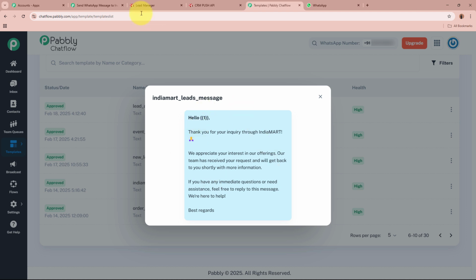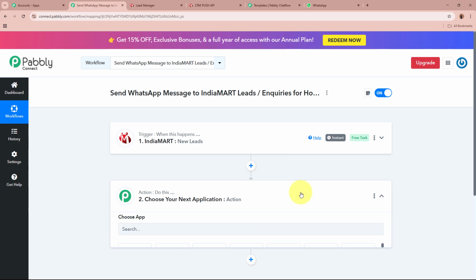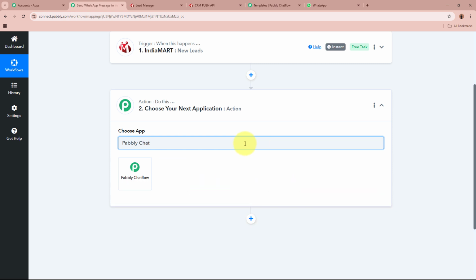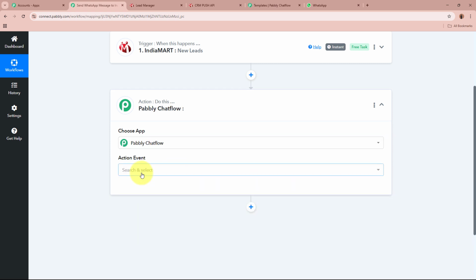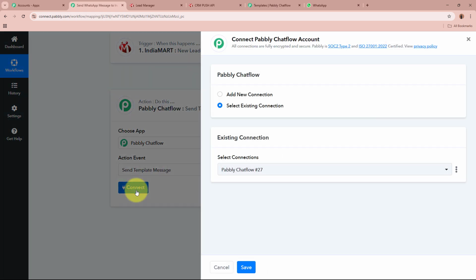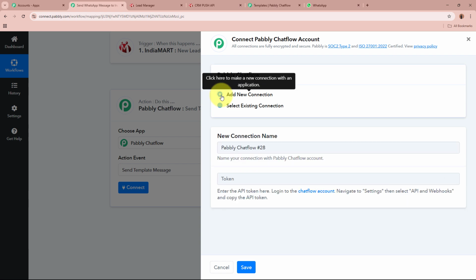So now in order to use this template, we are going to set up our action step in this workflow. And for the action application over here, what we're going to do is we are going to select it as Pabbly Chat Flow. Okay. And for the action event, I'm going to select as send template message. Then I'm going to click on this connect button. A window is going to appear in front of you, on which click on add new connection, or else you can select the existing connection that you have.